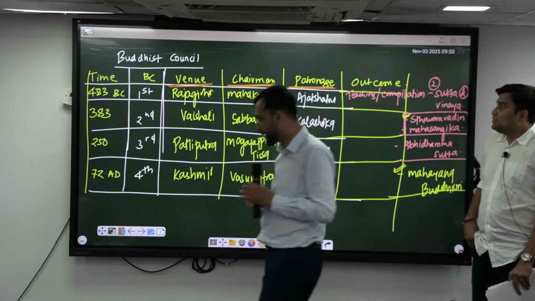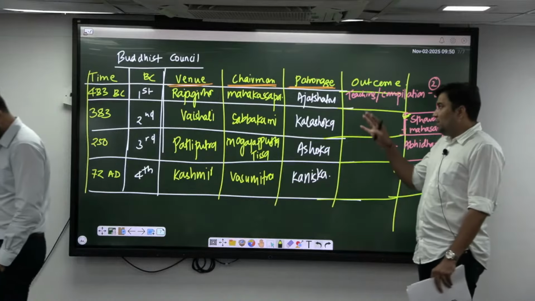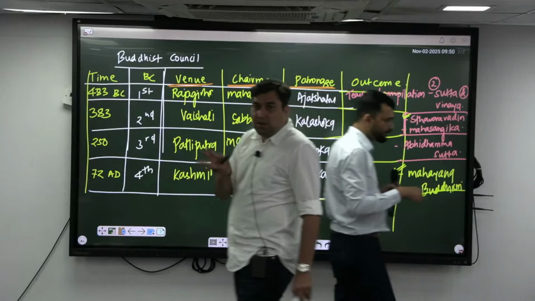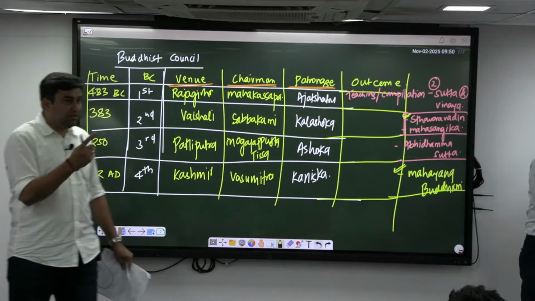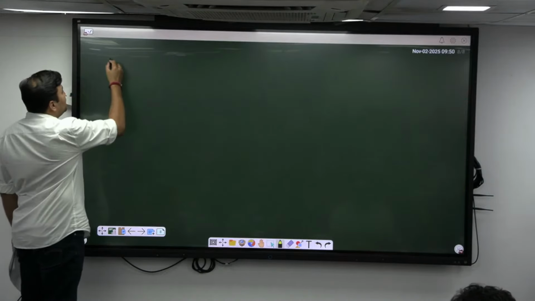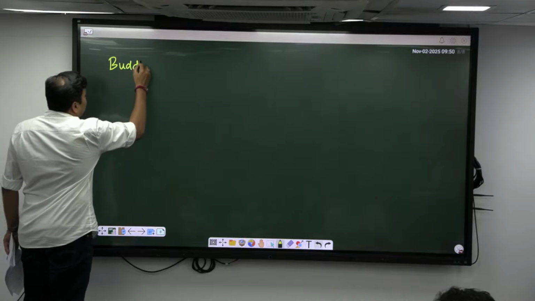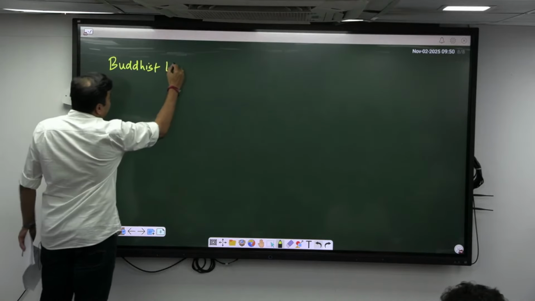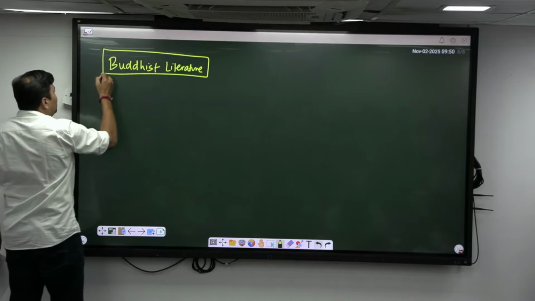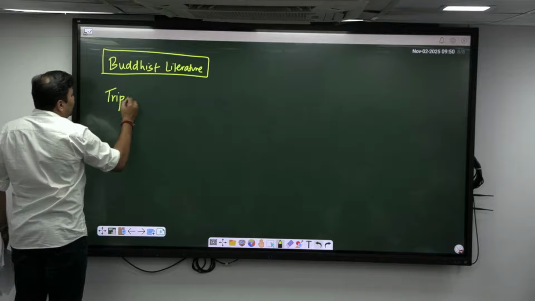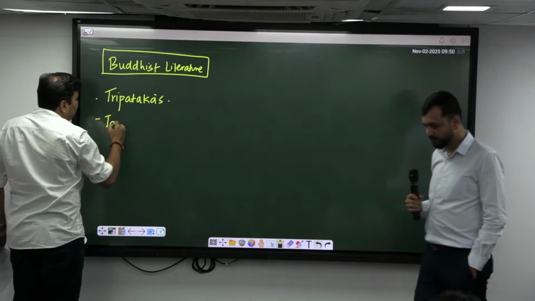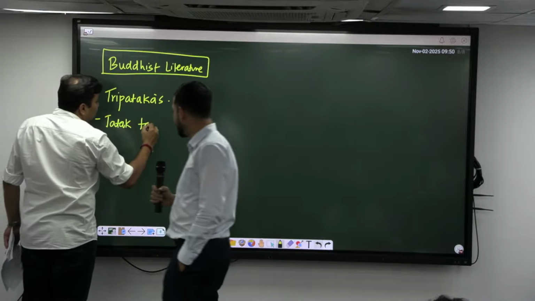All right? So to sum up, from whatever Aditya has told you about the story, basically the Buddhist council happened. Coming to the point, after the death, there was a fight. Within the fight, immediately started the compilations. That compilation we call Buddhist literature. Buddhist literature, correct? With respect to this Buddhist literature, what we have is three Pitakas. These three Pitakas, Jataka tales, etc., etc.